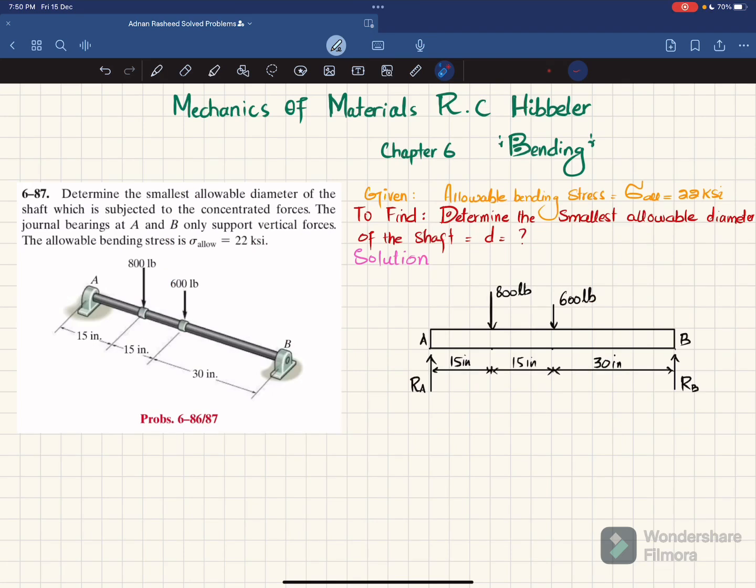Welcome back. In this video, we are going to solve problem 6-87 that is taken from chapter number 6, Bending, and the book name is Mechanics of Materials by R.C. Hibbeler. The statement is: determine the smallest allowable diameter of the shaft which is subjected to concentrated forces. The journal bearings at A and B only support vertical forces and the allowable bending stress is 22 ksi.